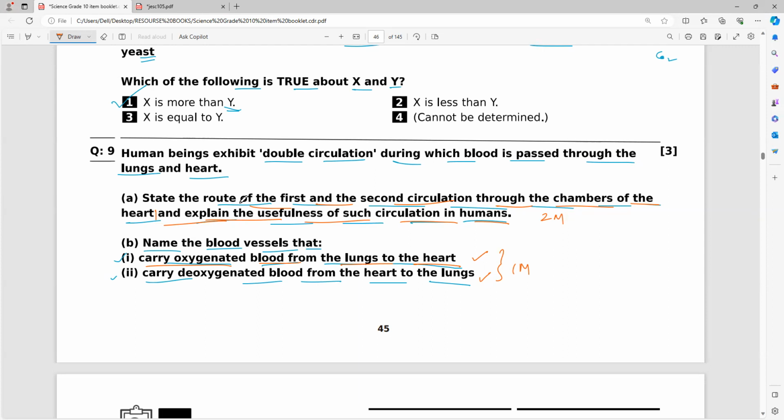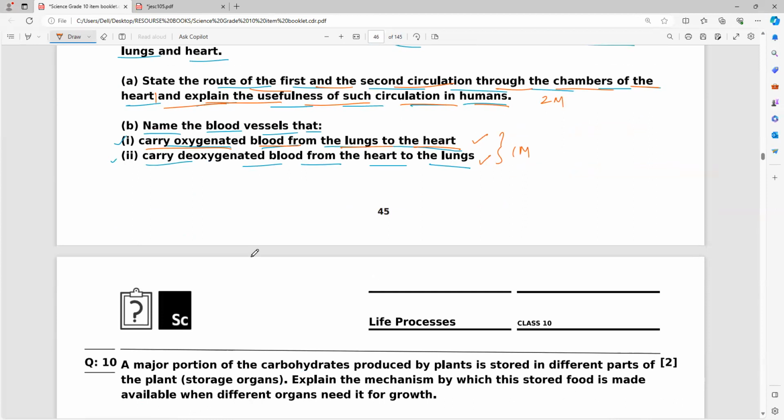Now, from the left ventricle, which blood is drawn? Oxygenated or deoxygenated? Oxygenated. Oxygenated blood will go to the body parts. From the body parts, deoxygenated blood will come to the right atrium. That is circulation number 2.